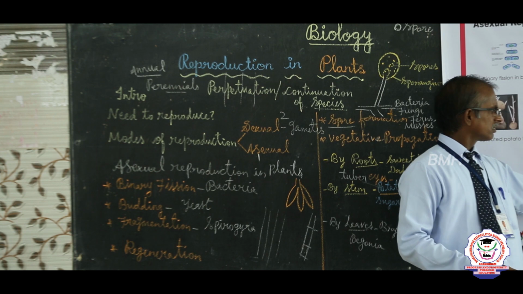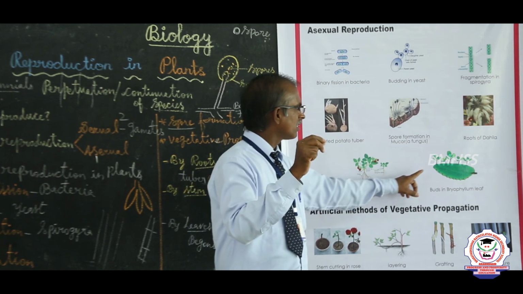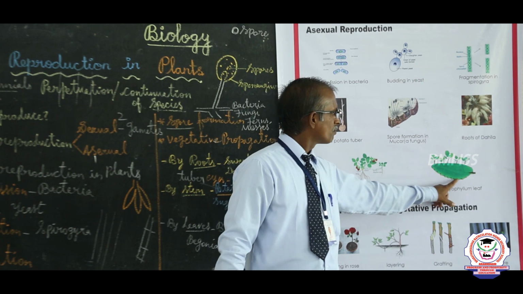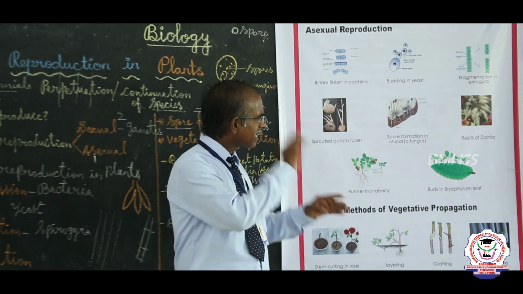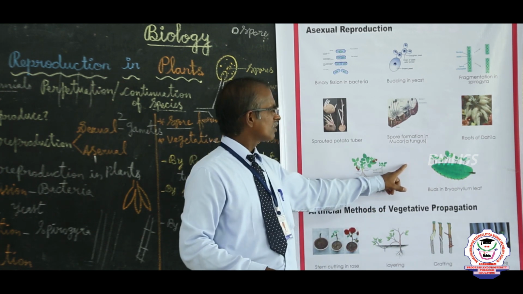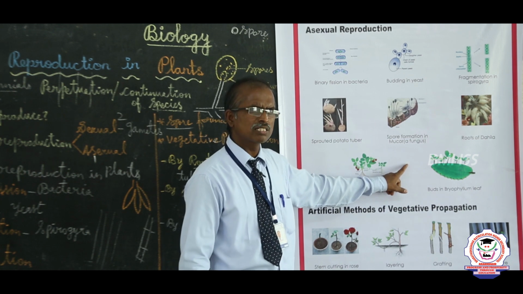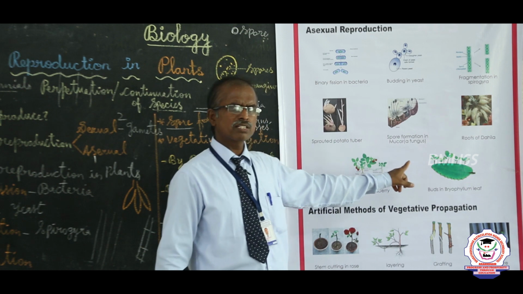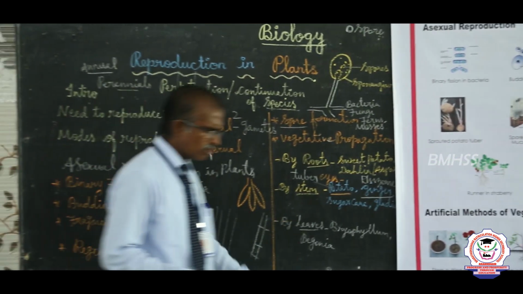On the margin, small bud-like structures grow over the intact margin of the leaf. After they grow and are cut down, a new plant develops independently. That is propagation by leaves in bryophyllum and begonia.